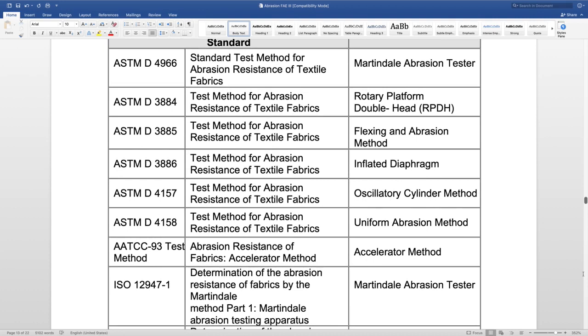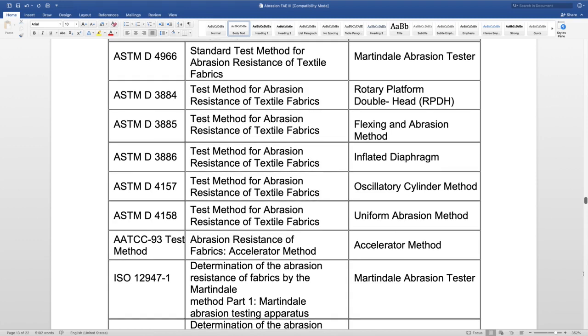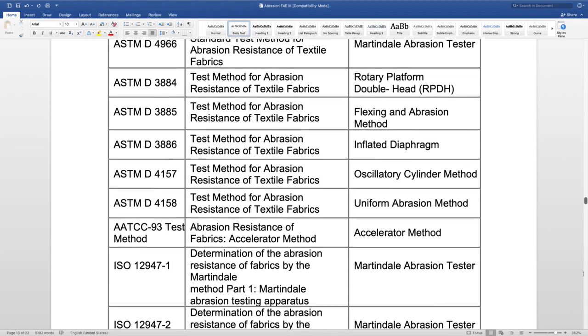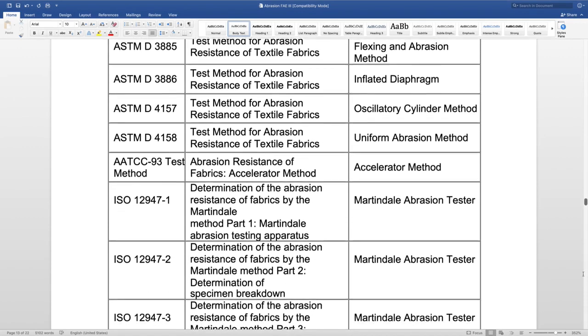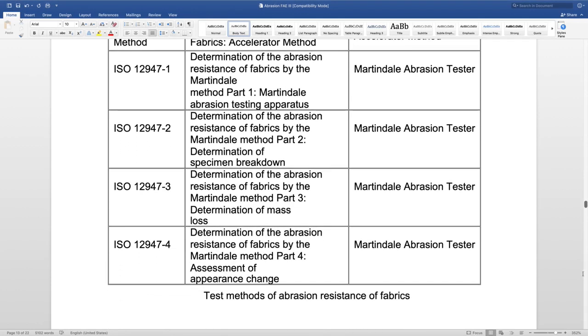So pilling as well as abrasion, both these properties are related to the serviceability of textile material. That is how the textile material will perform in actual wear when it will be subjected to actual rubbing conditions. So that can be tested using the Martindale abrasion tester. And in this tester, basically the test specimen will be rubbed against another fabric surface, and the method of assessment,